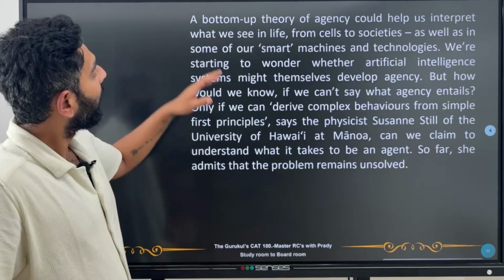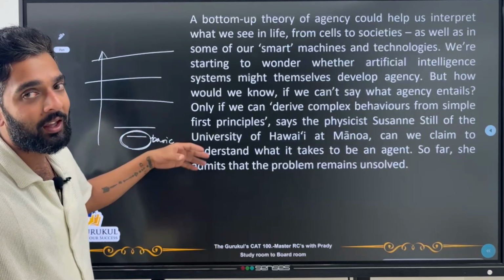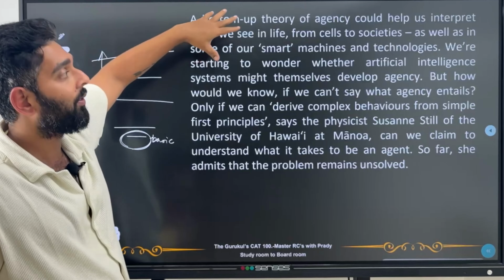A bottom-up theory of agency could help us interpret what we see in life, from cells to societies, as well as in some of our smart machines and technologies. So what's he saying? A bottom-up theory, that means what? Starting at the very basic level to the topmost level. So if we are able to explain how things work at the very basic level according to agency, and then move forward all the way to societies, then we can actually think of agency more clearly. We could probably also see it in smart machines and technologies.